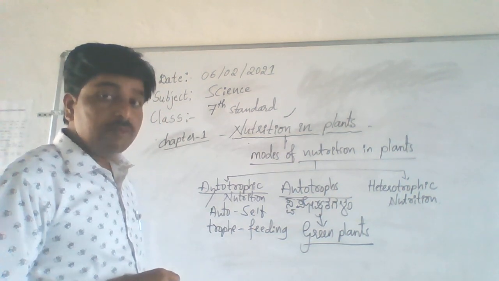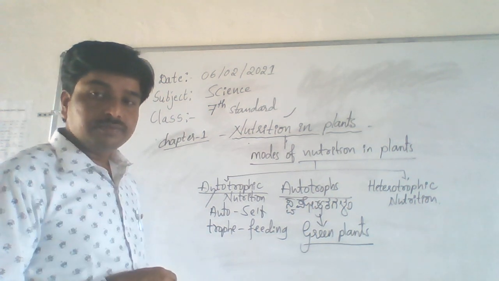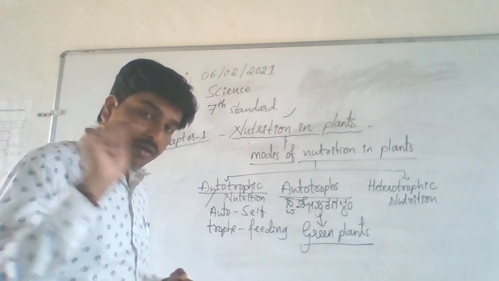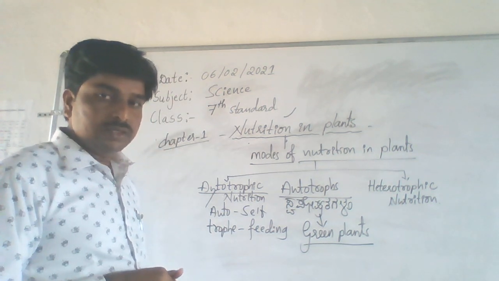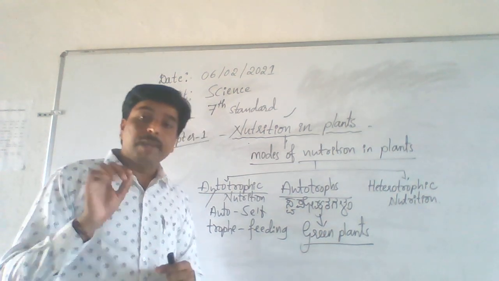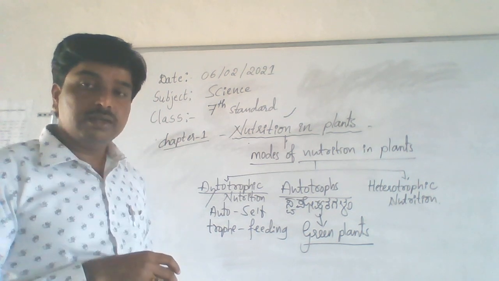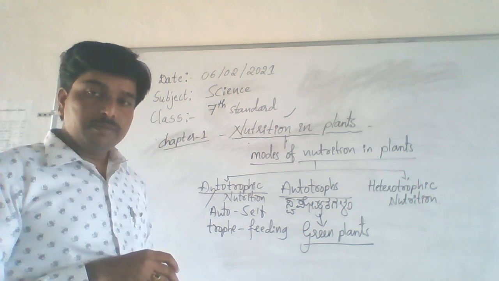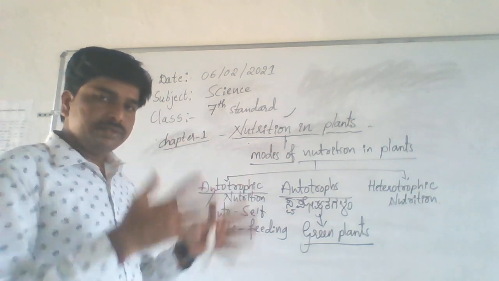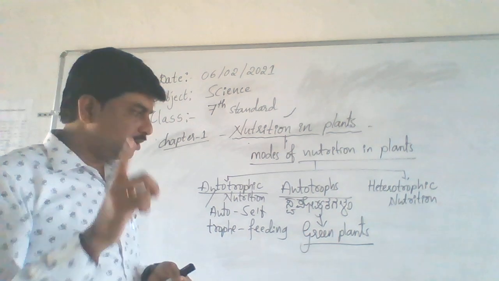So you know that hemoglobin is there in your blood. That hemoglobin gives a red color to your blood. Understand? Like that, plants are also green in color. Why sir? That means plants maybe have pigment. Yes, very good.